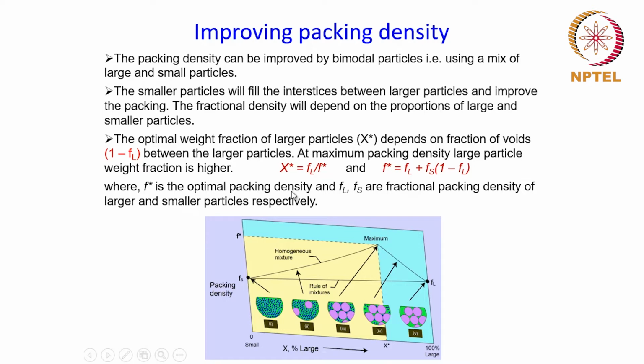And that can be given like this. The X star, or the optimum fraction of large particles, is given as FL by F star, where F star is given by this particular relationship, wherein we have already defined the FL and Fs. And F star is the optimal packing density corresponding to this maximum, as you can see over here.